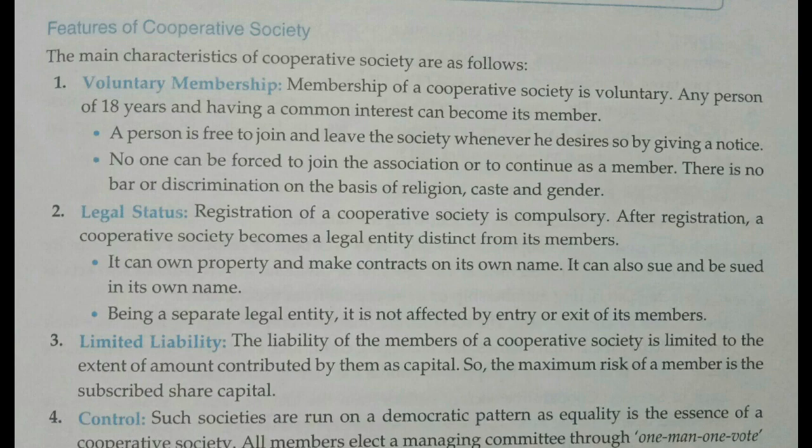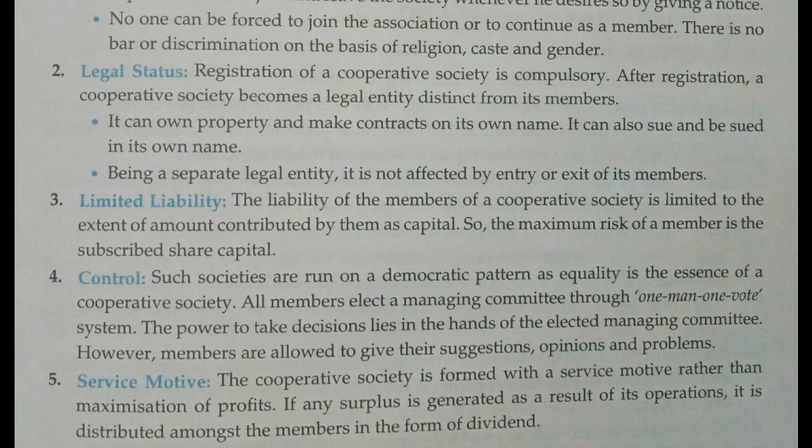At the same time, a cooperative society can purchase property, sell assets, sue, and be sued. It can enter into contracts in its own name but not in the names of the members. So it has a legal status. Then, limited liability.